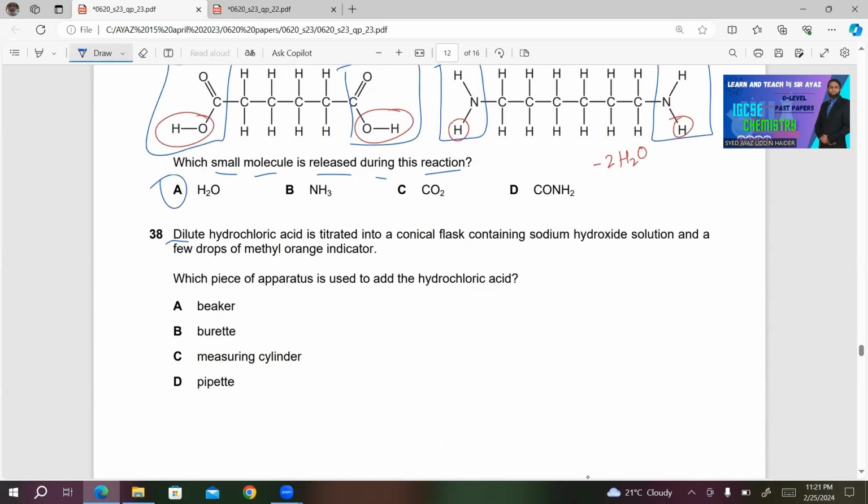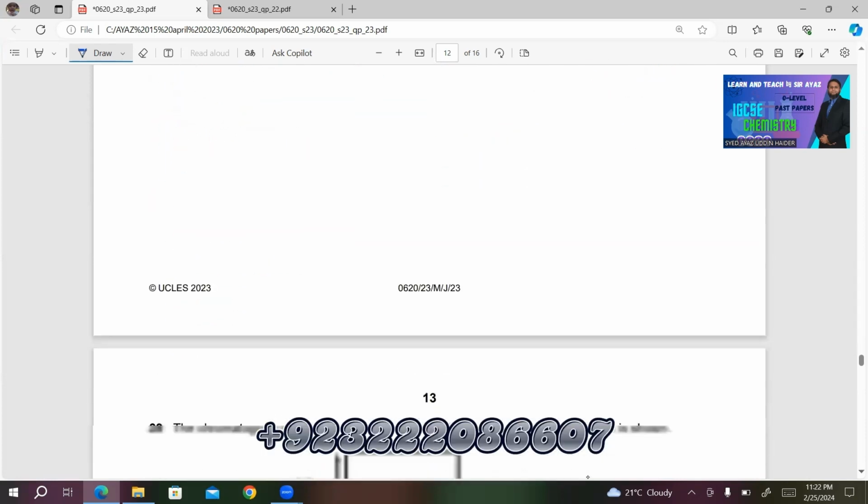38. Dilute hydrochloric acid is titrated into a conical flask containing sodium hydroxide solution and a few drops of methyl orange indicator. Which piece of apparatus is used to add hydrochloric acid? A burette is used to transfer acid into a conical flask containing sodium hydroxide. So B will be the right answer in this question.